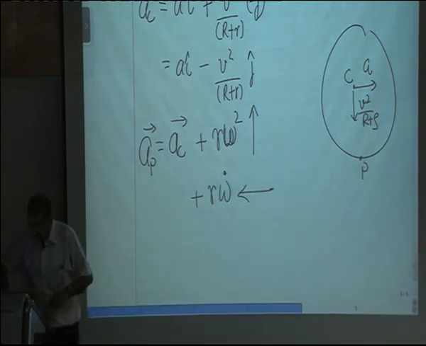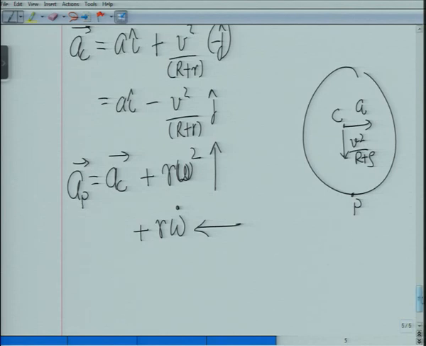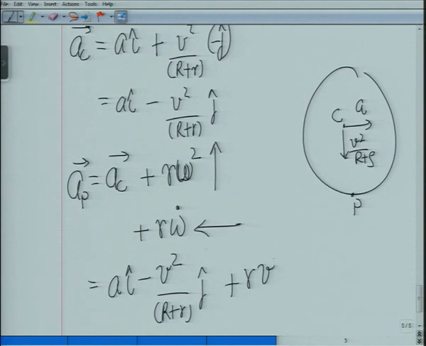And now if I work this out, acceleration of P is equal to acceleration of C, which is ai minus v square upon (R plus r) j, plus small r into omega square. Omega square was v square upon r square.